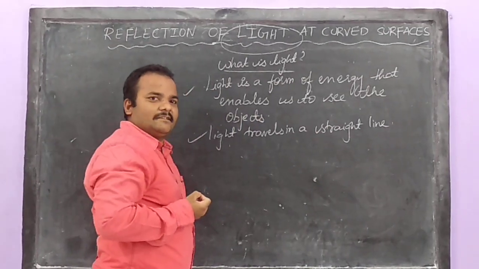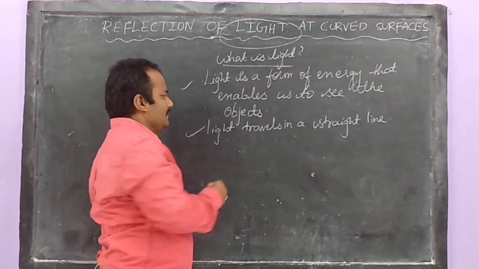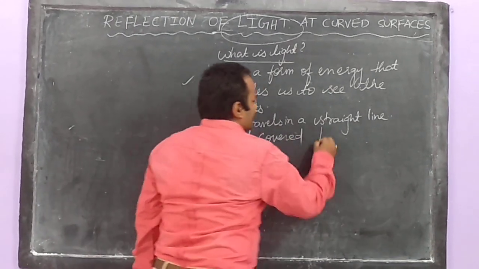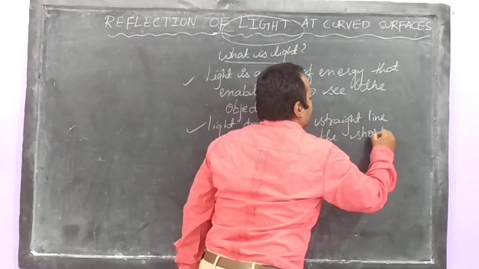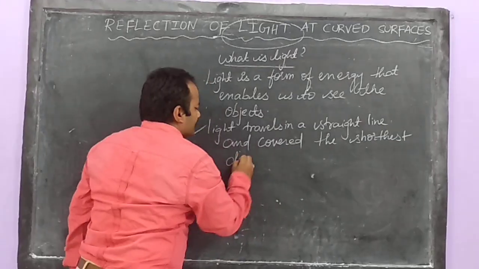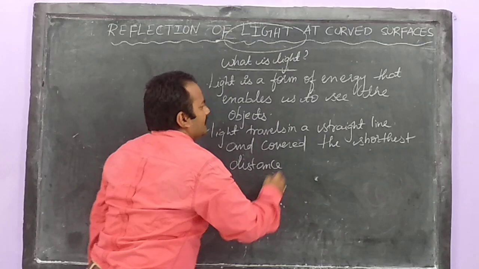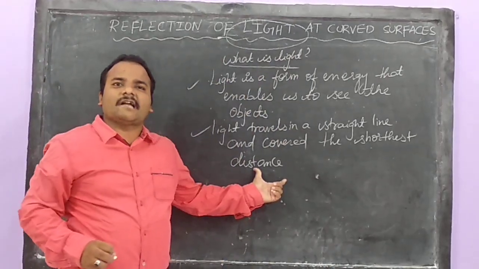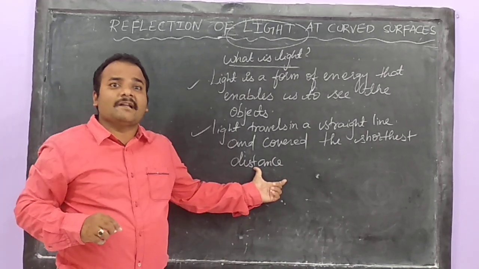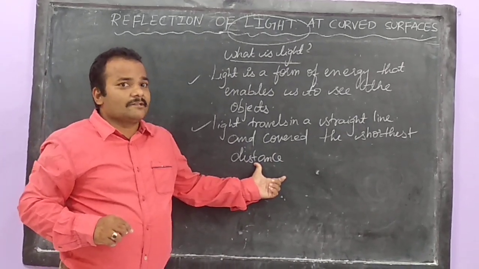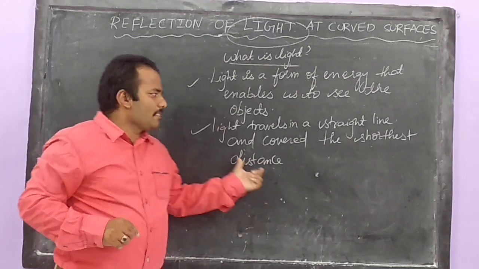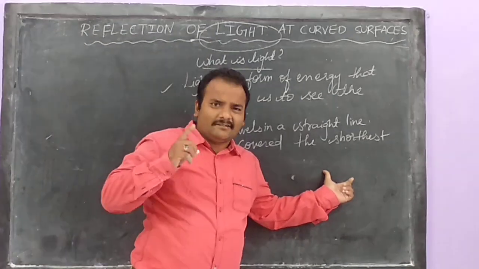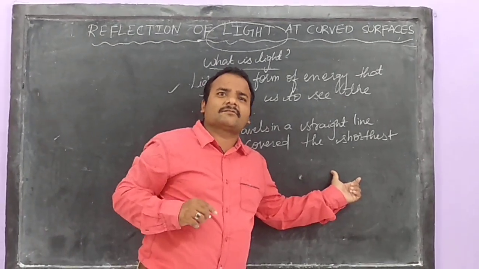Light is energy. It travels in a straight line and light will cover the shortest distance. Light is so clever. We have studied this point in our 8th class, in the chapter Reflection of Light at Plane Surface. According to Fermat's principle, light travels in a straight line and covers the shortest distance. Light is so clever. Light wants to cover the shortest distance.